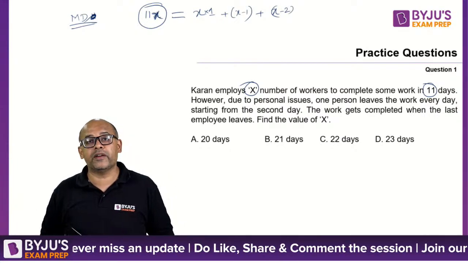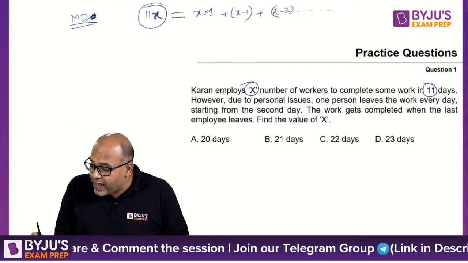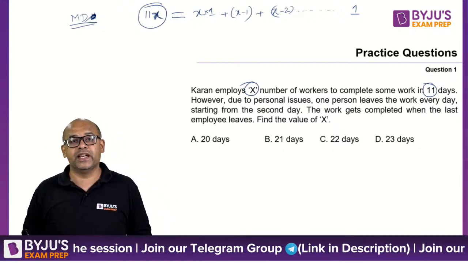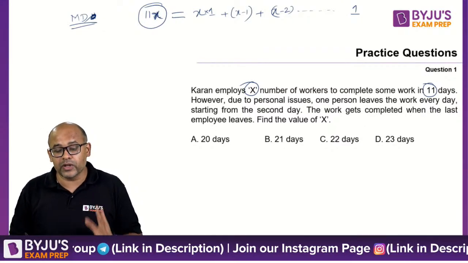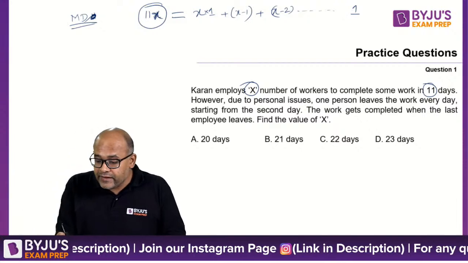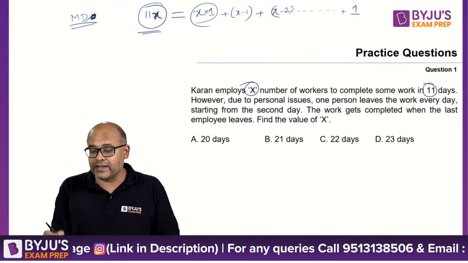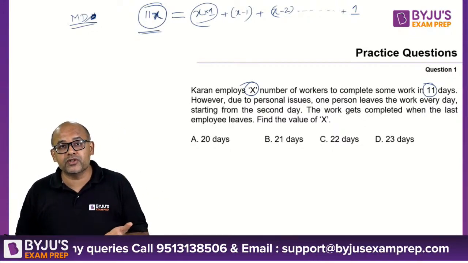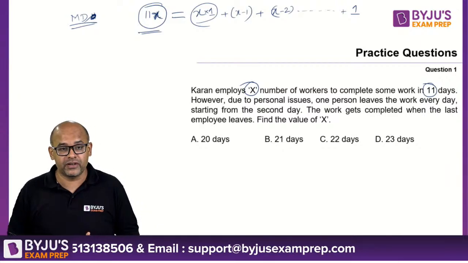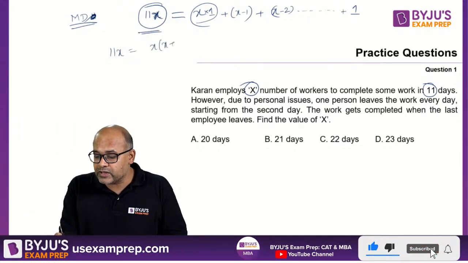So X minus 2 are left. They'll be working for 1 day. And so on till the last day, only one person is there to work, and the work is completed on the last day. That is what the question says. So 11X should be equal to the sum of 1 plus 2 plus 3 up to X. So the sum of the first X natural numbers should be equal to 11X. That is the question. So the answer becomes 11X equal to X into (X plus 1) by 2.